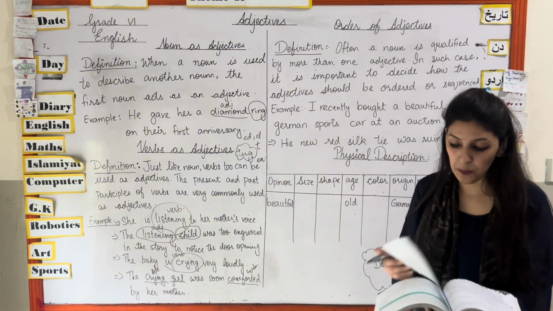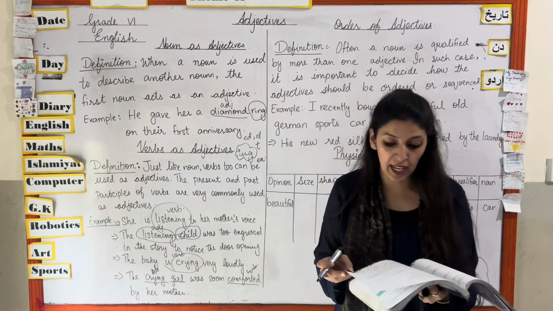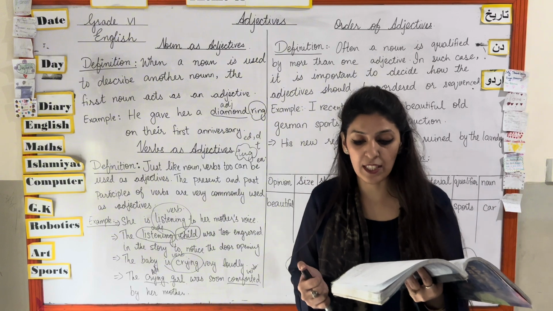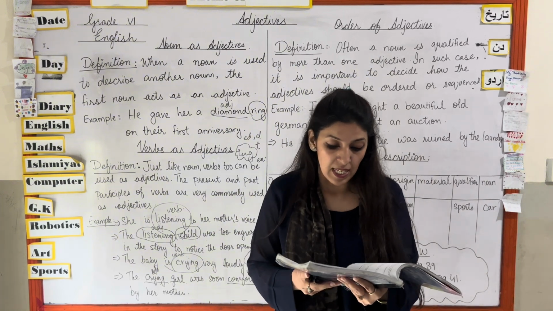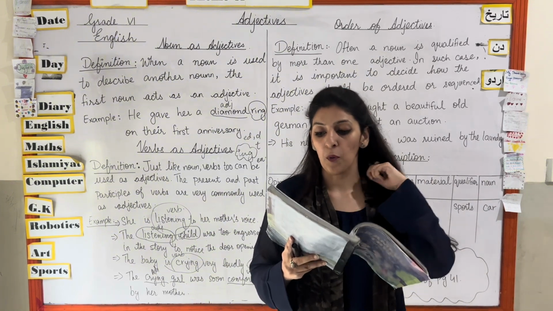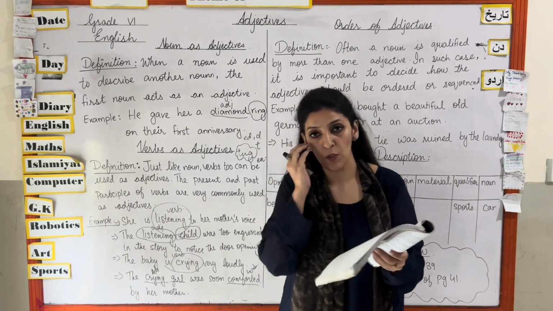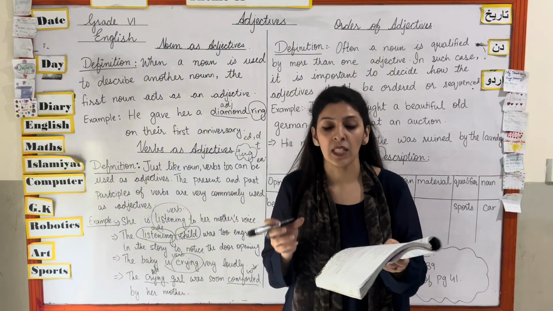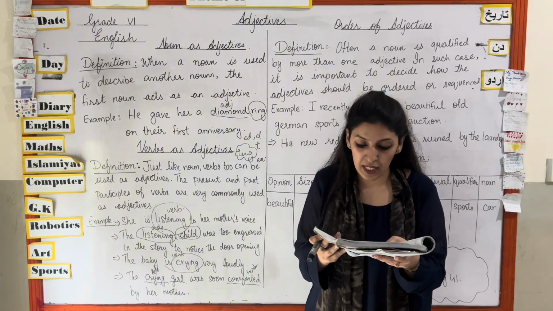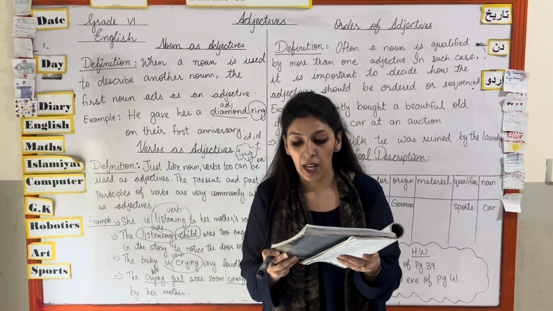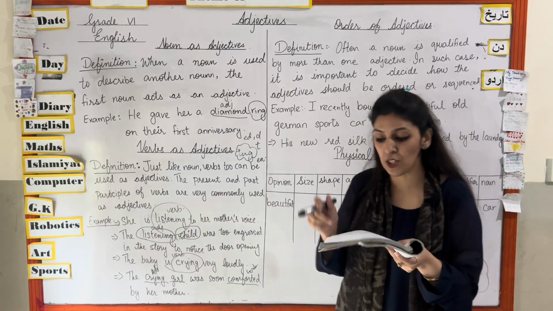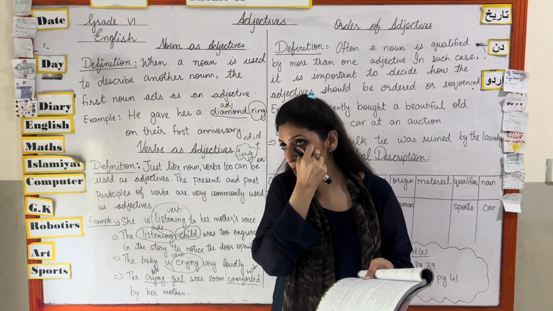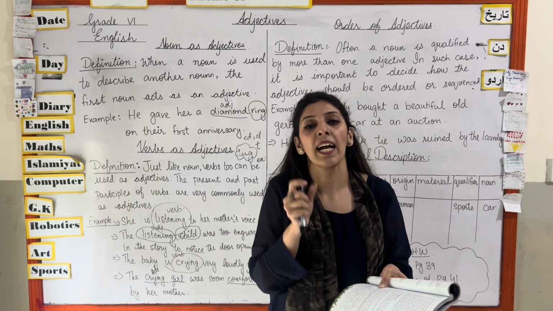There is an exercise on page number 39 that you have to do, that is use the noun in the box below to make sentences of your own in which the noun functions as an adjective. One has been done for you. They have given you nouns. Now you have to join another noun or another adjective with it to make a statement or a sentence. Our neighbors are erecting a stone wall around their garden. So they have given you just the word stone. So you have made this stone wall. After writing wall with it, you have created it as an adjective.